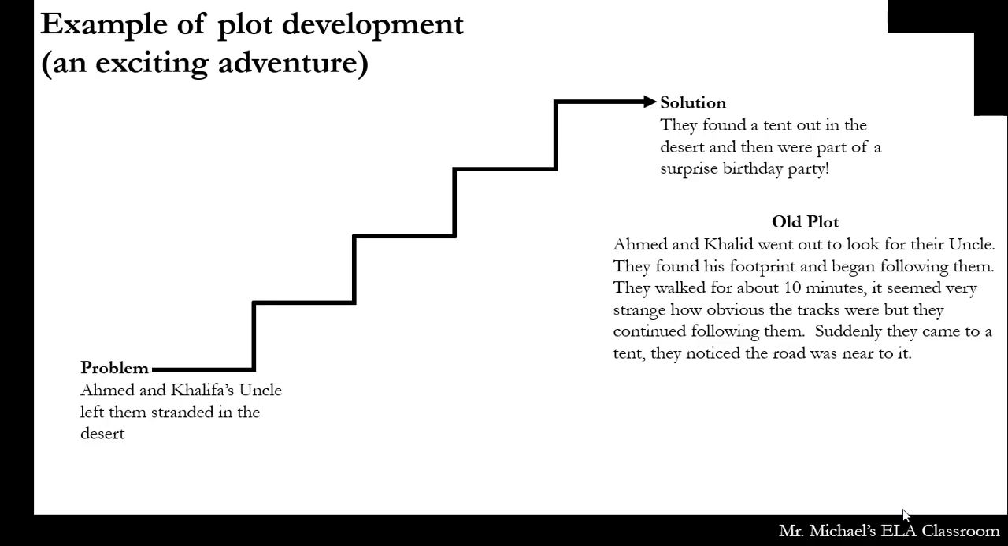Now, this is a very simple plot, and it's not very well developed. Basically, there's only 2 events here. The boys found footprints and followed them, and the boys saw a tent in the distance. So let's try to add 2 more, because if we add 2 more, we're going to be able to explain better what the boys did on their little adventure, and we're going to get more marks.